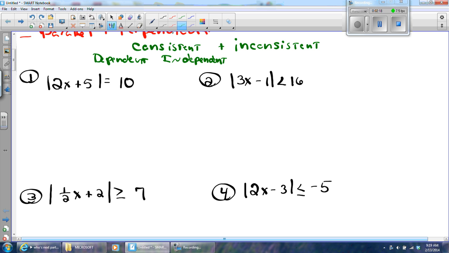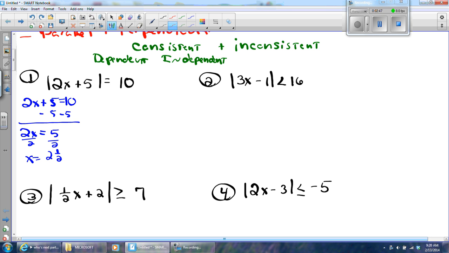Remember that when solving an absolute value, the definition of absolute value is the distance from zero on a number line. There are usually going to be two parts. A lot of you will do this equation, you will do it wrong. You will do 2x plus 5 equals 10. Oops. And then you'll subtract 5 from both sides. 2x equals 5. Divide by 2. And you'll say, x equals 2.5. And then you won't know why you only get half credit.